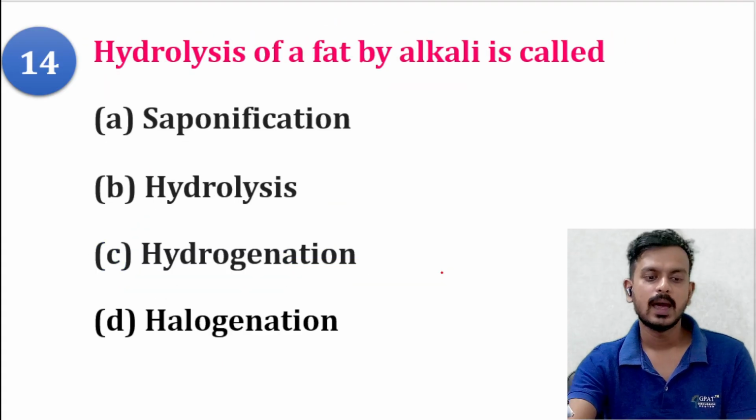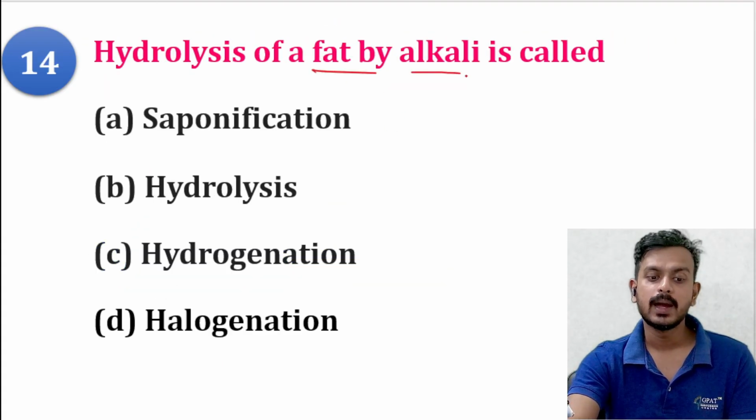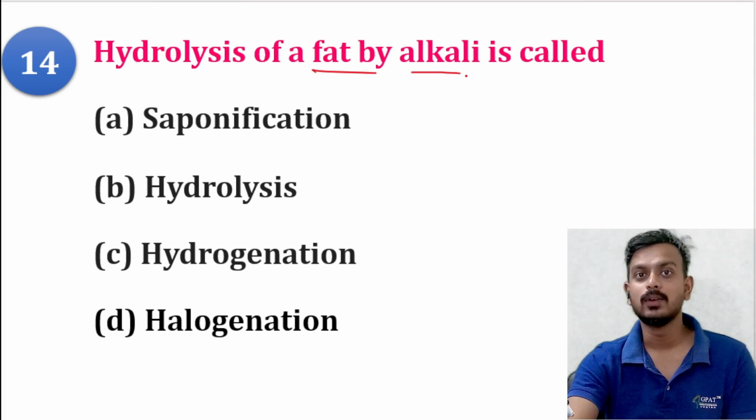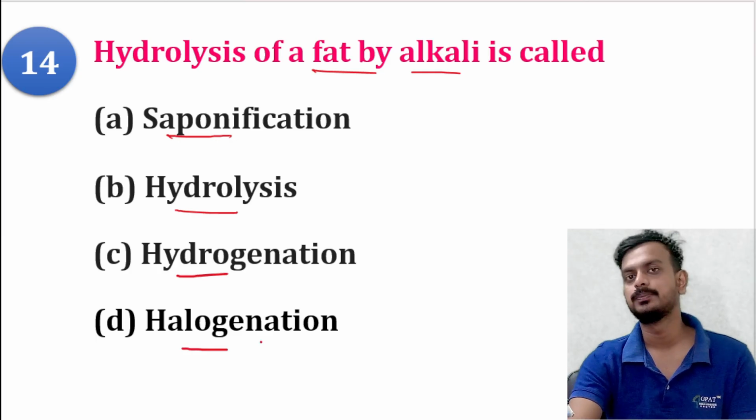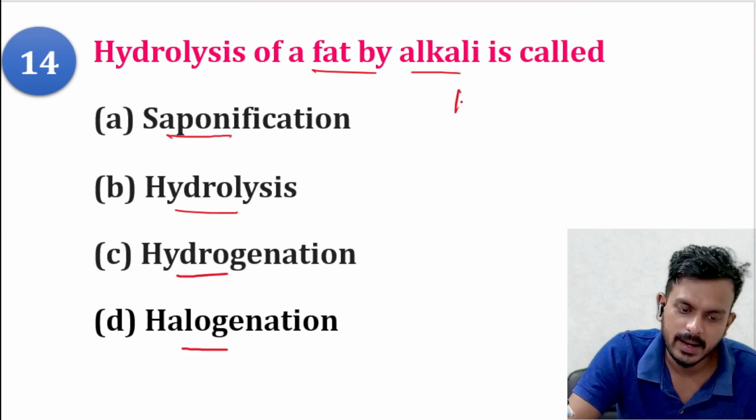Next question. Hydrolysis of fat by alkali is a very, very important question. This process is called saponification, hydrolysis, hydrogenation, or halogenation.